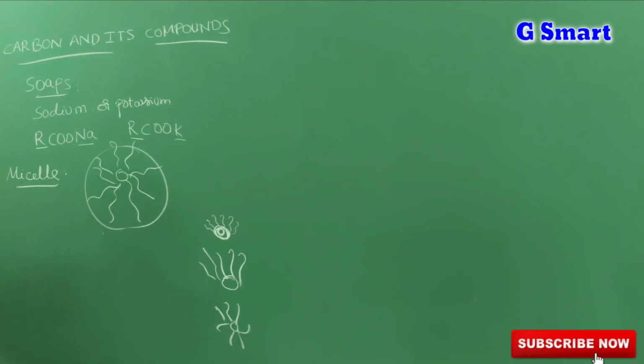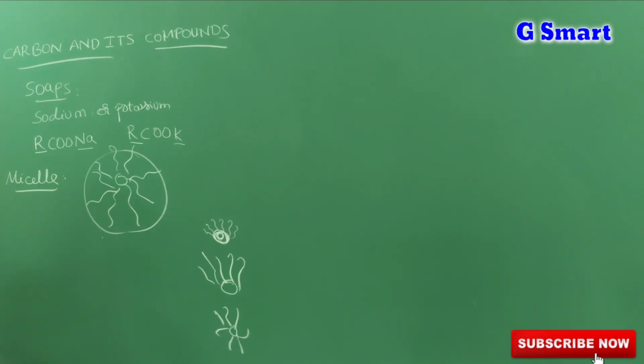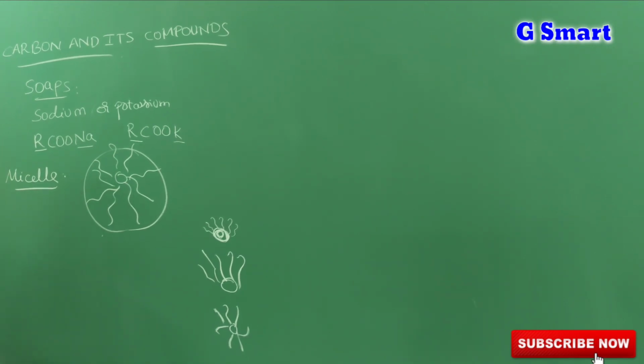In this way, every day we are using carbon in so many things. We just took the example of soaps. In the same way, in cosmetics also we are using carbon. So that's why carbon plays a very important role in chemistry. Carbon and its compounds form a separate part of chemistry called organic chemistry, which is very important.